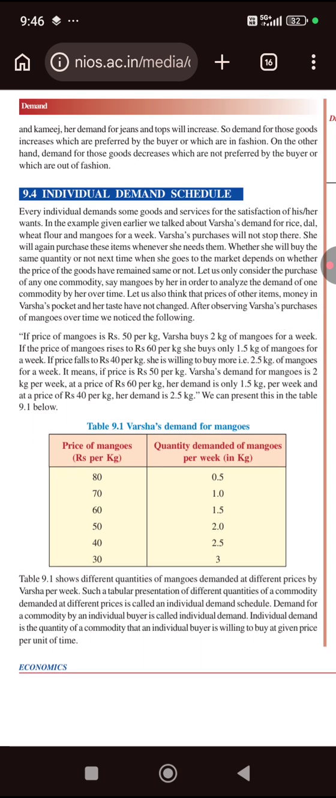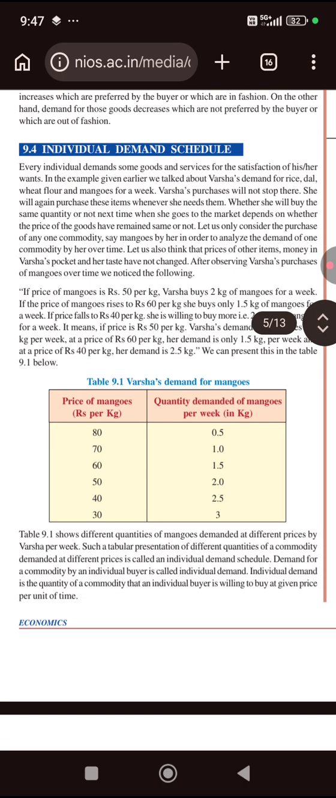If the price of mangoes is 50 rupees per kg, Varsha buys 2 kgs of mangoes for a week. If the price of mangoes rises to 60 per kg, she buys only 1.5 kgs of mangoes for a week. If the price falls to 40 rupees per kg, she is willing to buy more, that is 2.5 kgs of mangoes for a week. It means if the price is 50 rupees per kg, Varsha's demand for mangoes is 2 kg per week. At a price of 60 rupees per kg, her demand is only 1.5 kg per week. And at a price of 40 rupees per kg, her demand is 2.5 kg.